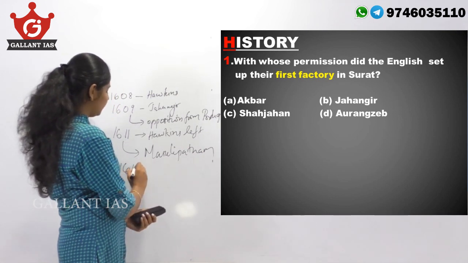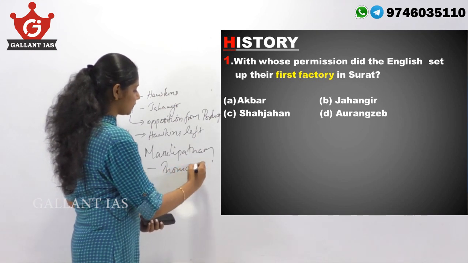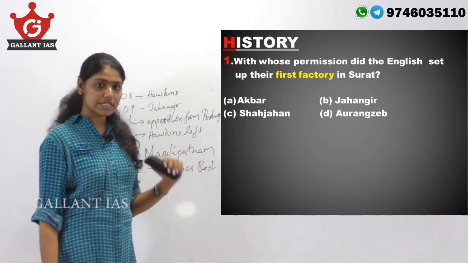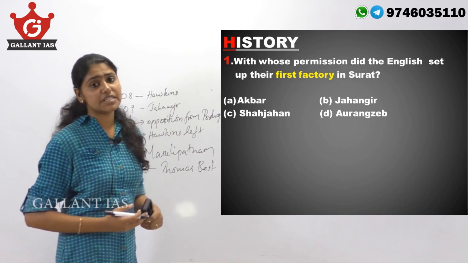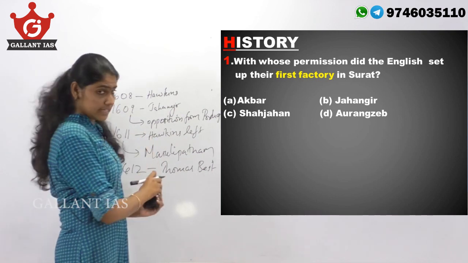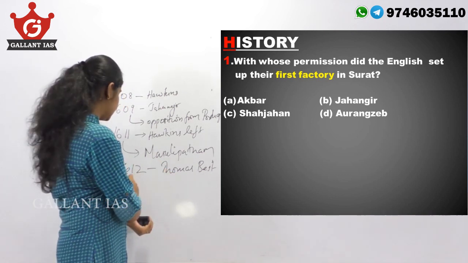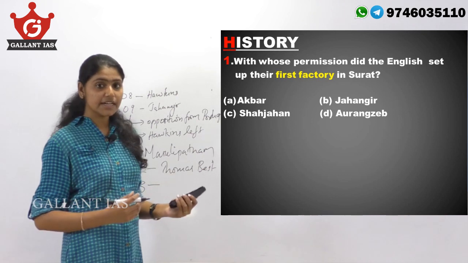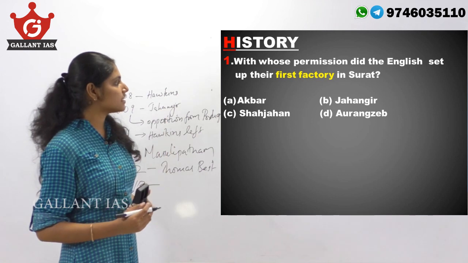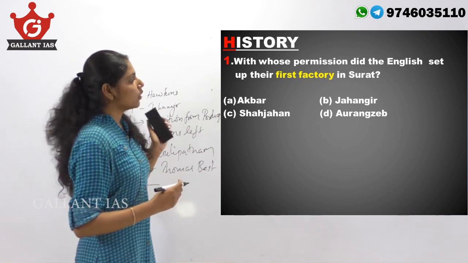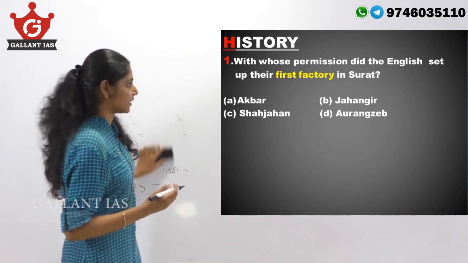And in 1612, it was under the leadership of Thomas Best that the Portuguese were defeated, and the Mughal Emperor Jahangir was very much impressed with the mighty navy that the English had, and in 1613, Jahangir granted the permission for setting up a factory in Surat. So here the answer is option B, Jahangir, who granted permission for the English to set up their first factory in Surat.